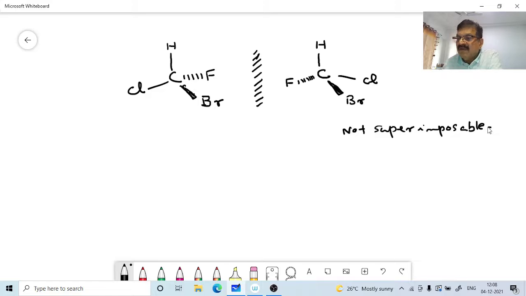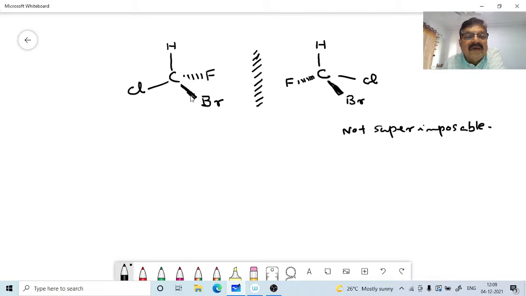You may rotate any bond, the molecules in all possible ways, but all the atoms never align. You can see these atoms never align there. Atoms and bonds will not align, even if you just keep rotating. You are permitted to rotate without breaking the bonds, as I was just telling you. But even if you rotate it in all possible ways, this will not align.